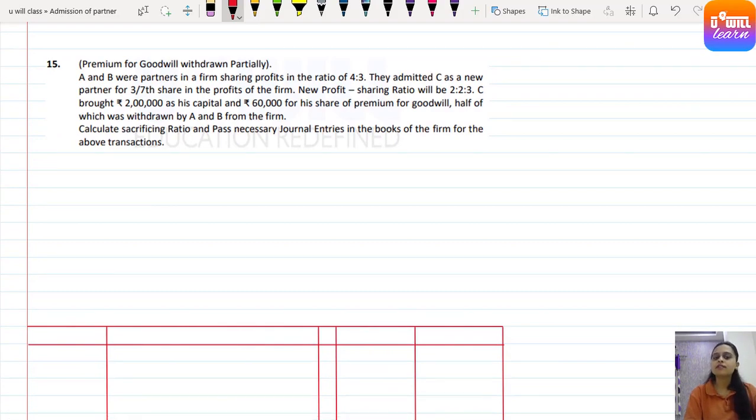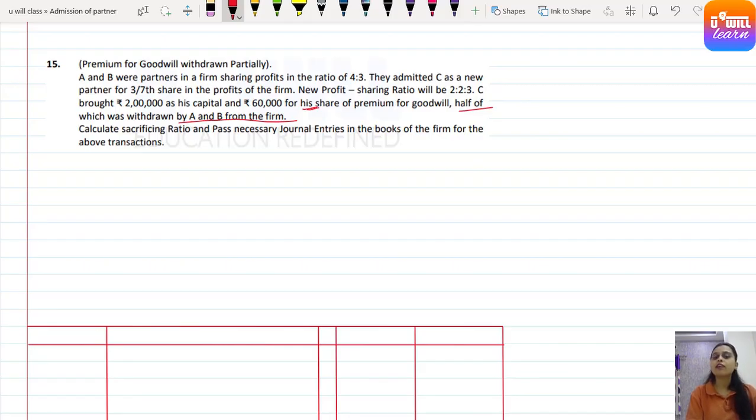A and B are partners in a firm sharing profits in the ratio 4:3. They admitted C as a new partner for 3/7 share in profits. New profit sharing ratio will be 2:2:3. C brought rupees 2 lakh as his capital and rupees 60,000 as his share of premium for goodwill, half of which was withdrawn by A and B from the firm. Calculate sacrificing ratio and pass journal entries in the books of the firm for the above transaction.